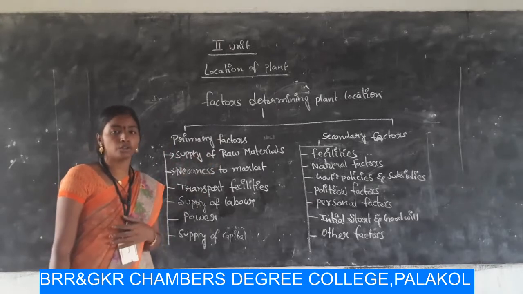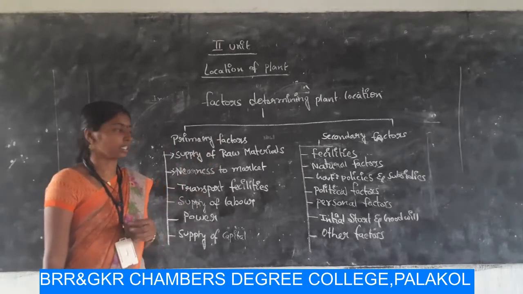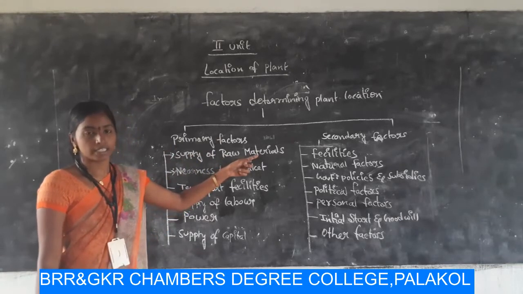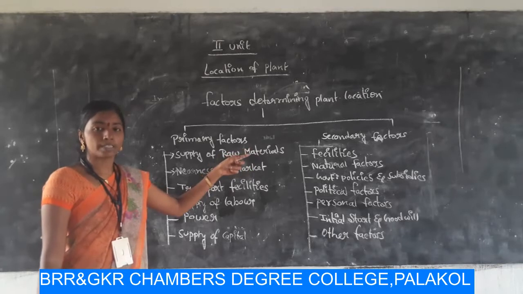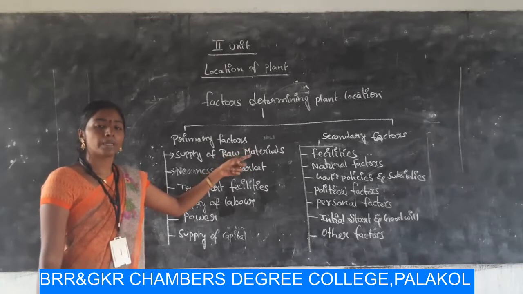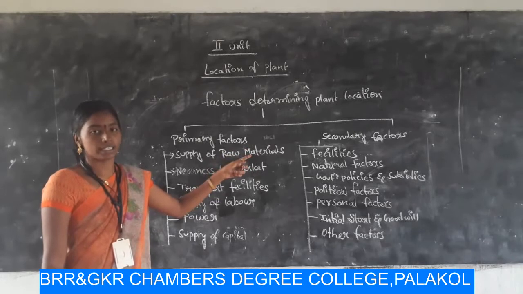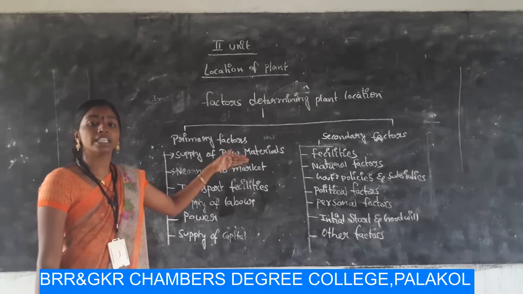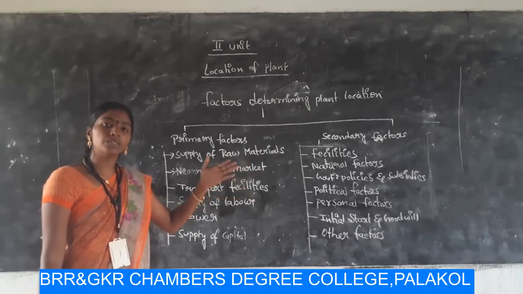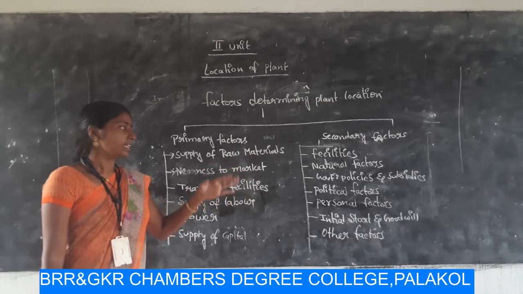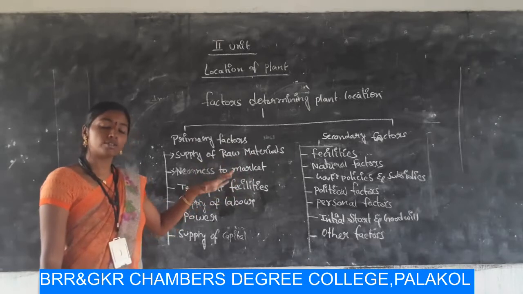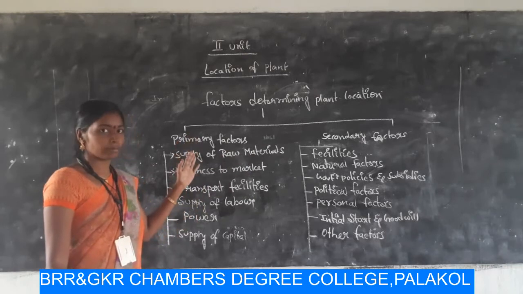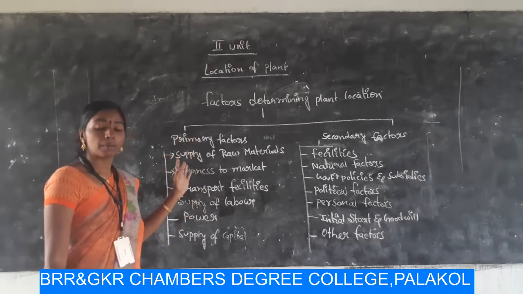As already told you in the importance of the plant location, the supply of raw materials is very important for the business organization. The site is to be selected where the raw material supply is very near to the organization. If it is far away from the organization, it leads to an increase in the transport cost. If the transport cost is increased, then the cost of production will also increase. Okay, so that's why when we are selecting the plant, we have to focus on the supply of raw materials.